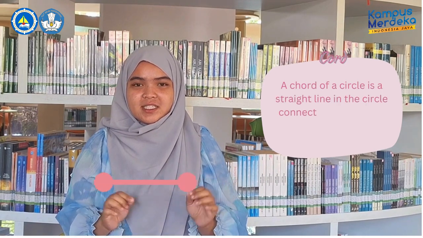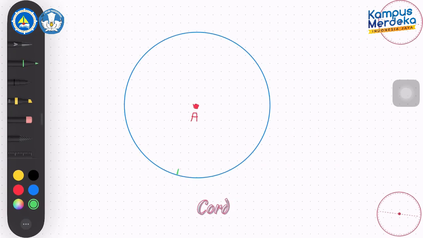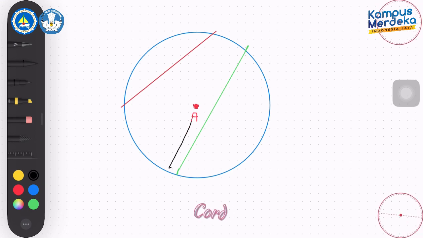A chord of a circle is a straight line connecting two points on the circle. A chord doesn't pass through the center of the circle. If a line passes through the center, it is called a diameter, and the diameter is the longest chord.